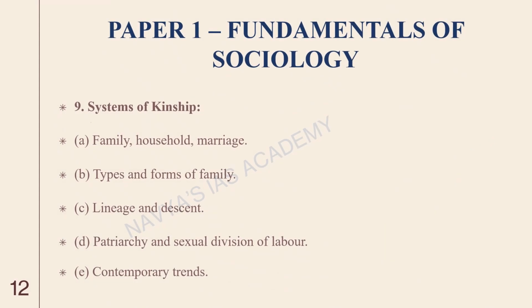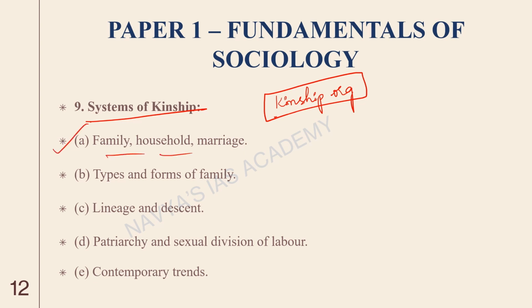Next is systems of kinship. This is again a very interesting chapter because we'll try to understand how kinship organization has been studied by different sociologists and social anthropologists. So we will look at aspects such as family, household, marriage. These are all basic things, right? Because family is a basic social unit, and marriage is also a very important social institution. We'll try to explore all these things in this.